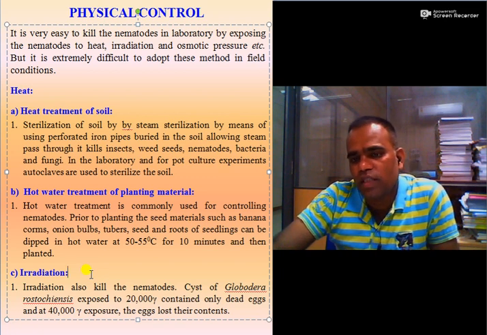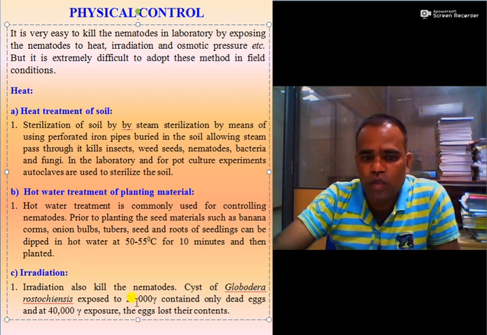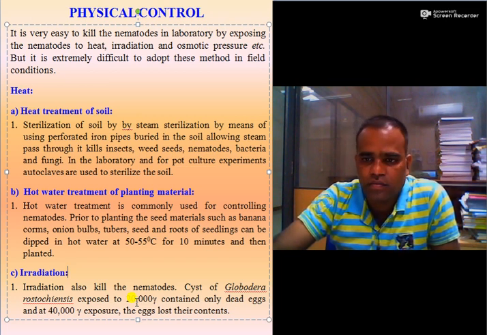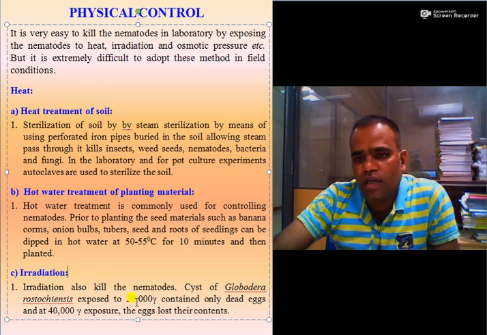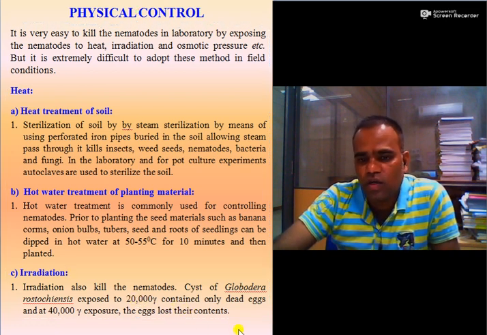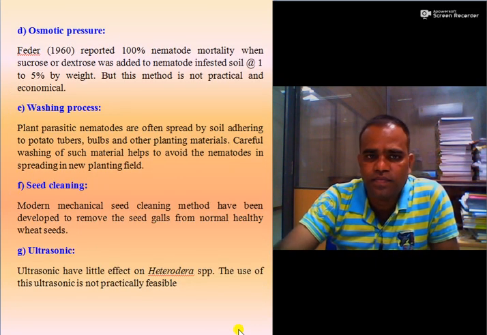For example, cysts of Globodera rostochiensis are exposed to 20,000 to 40,000 gamma irradiation, which inhibits the eggs, and the egg contents are damaged to dead eggs. But these types of methods are not feasible practically.